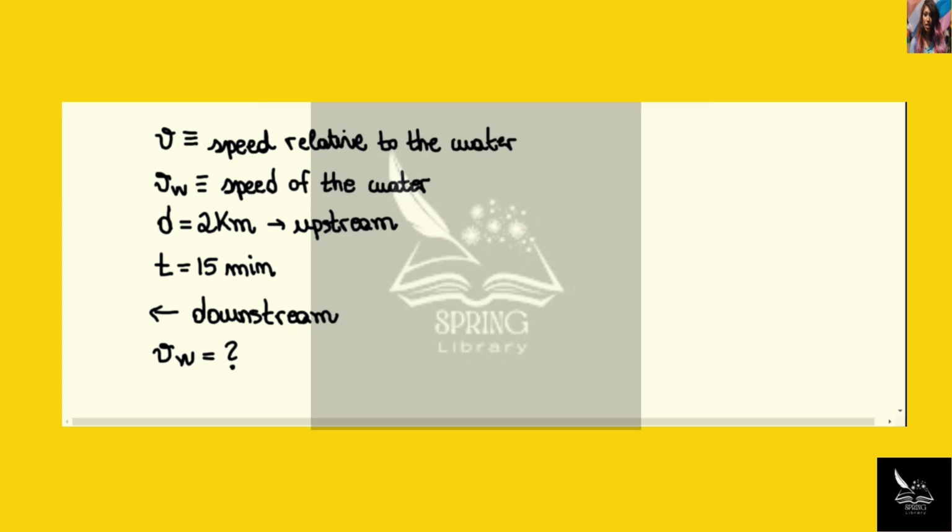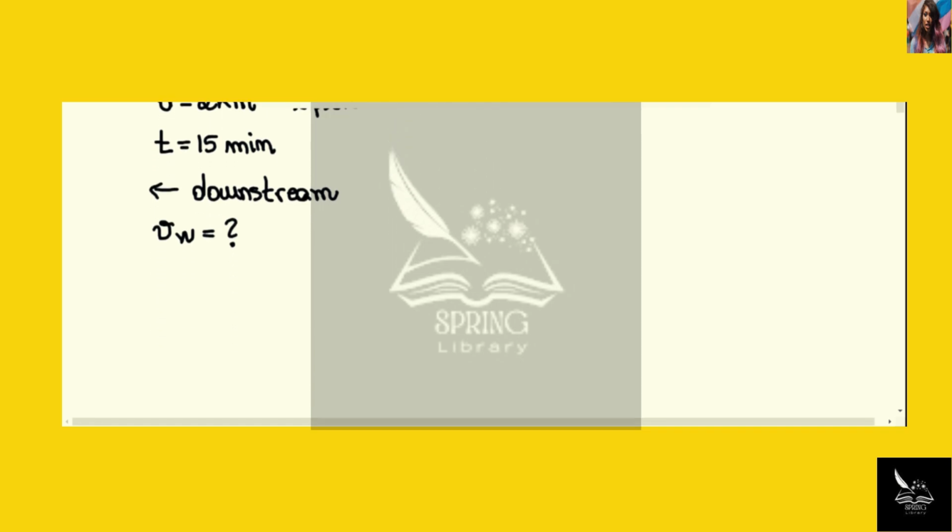We have a fisherman whose boat travels with speed v relative to the water, and the speed of the water itself is vw. The fisherman travels upstream for 2 kilometers until he drops his ice chest on the water, but he only realizes it 15 minutes after he dropped it. So he keeps traveling upstream for 15 more minutes, and then he realizes it and goes back downstream until he finds the ice chest, which is exactly at the point where the boat left off. Our goal is to find the speed of the water vw in 2 different ways.